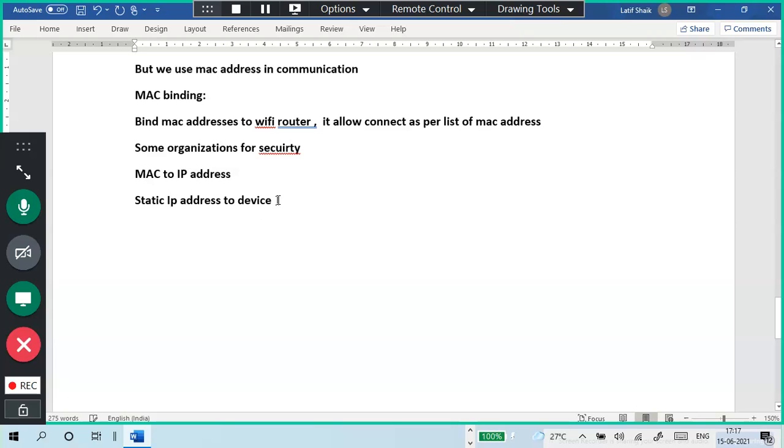They'll assign the IP and MAC address to this one, and then bind. They will bind IP to MAC address on the devices, on every device or server.